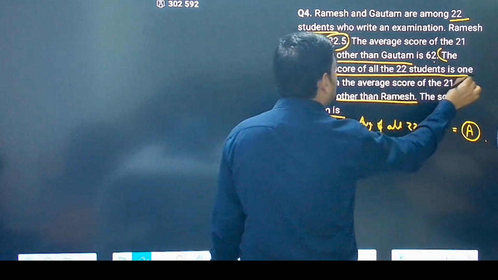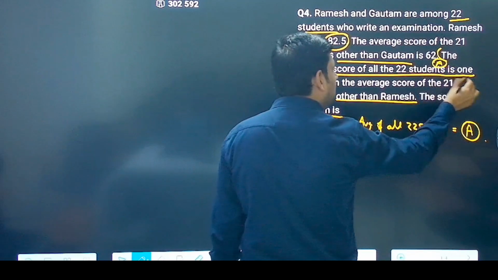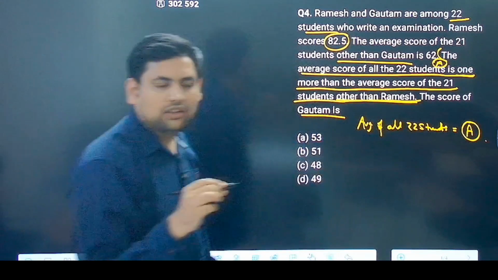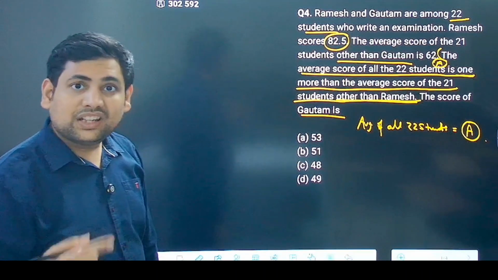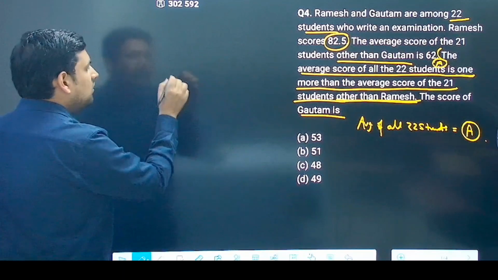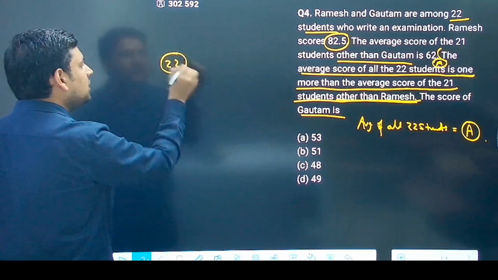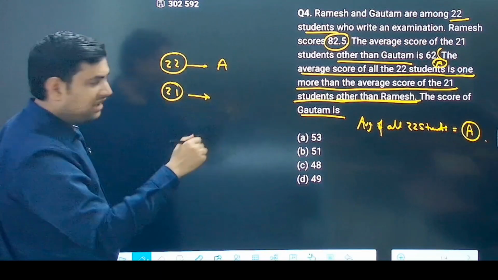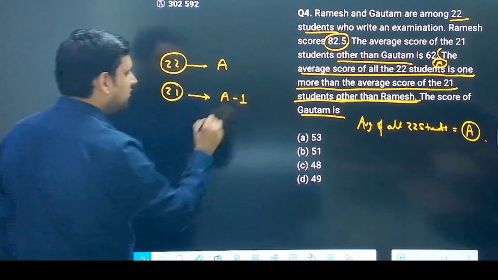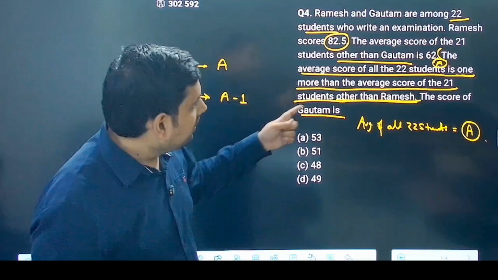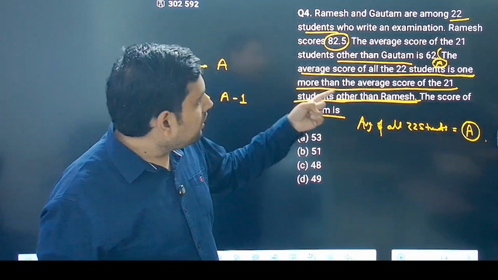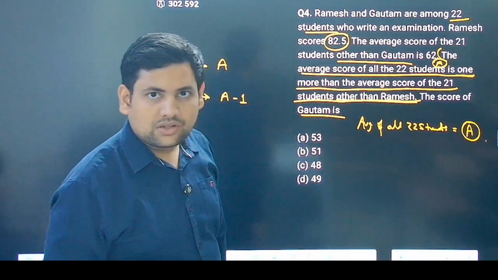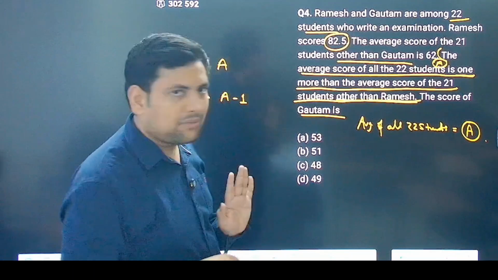The average score of all 22 students, I have assumed it to be A, is one more than the average score of 21 students other than Ramesh. So what does this mean? The 22 students have an average of A. The average of 21 students other than Ramesh is actually A minus 1. Correct? So this is A minus 1.